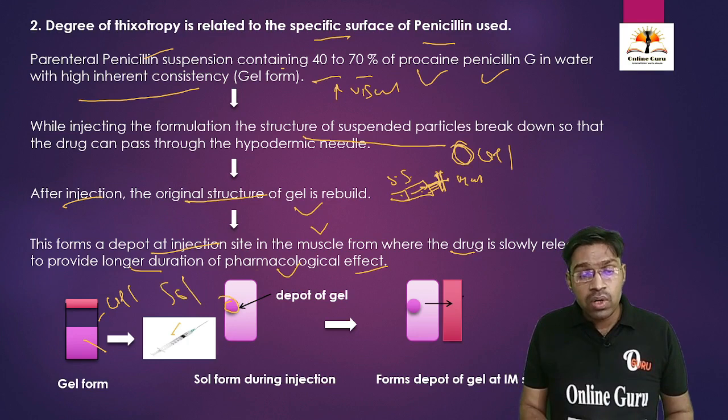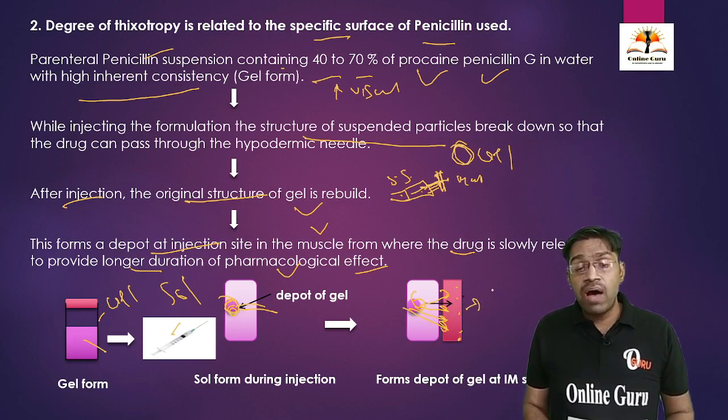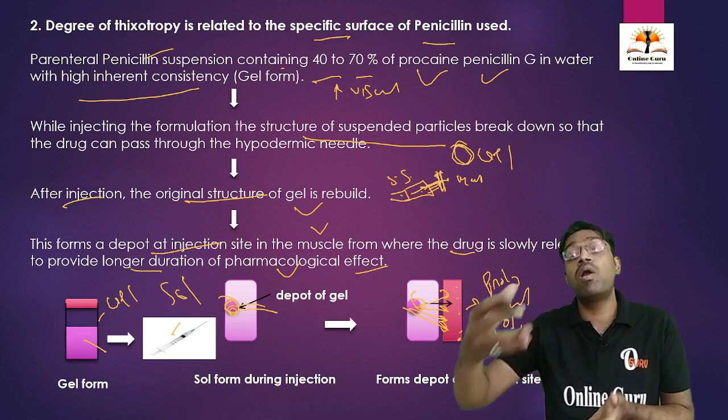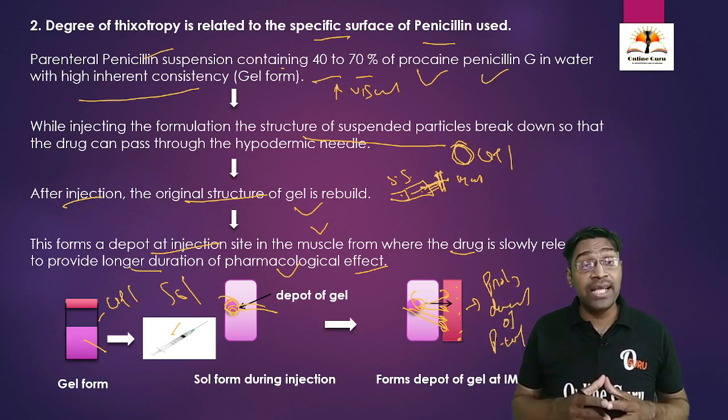Again, when we remove the shearing stress, there is a formation of a depot in the form of gel, and from this gel the drug is going to slowly release its contents into the bloodstream, and we are going to have a prolonged duration of pharmacological action. This is the application of thixotropy.